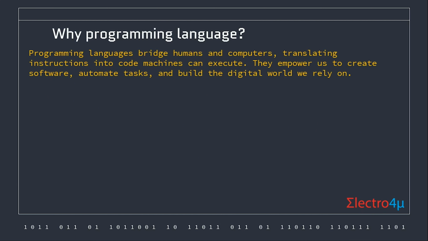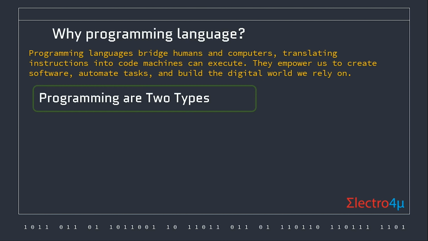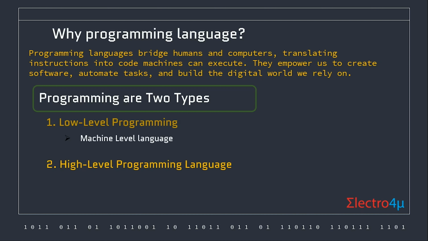Why programming language? Programming languages, like bridges, connect human ideas to computer actions, empowering us to build software, automate tasks, and shape the digital world. Programming languages are of two types: low-level programming language and high-level programming language.